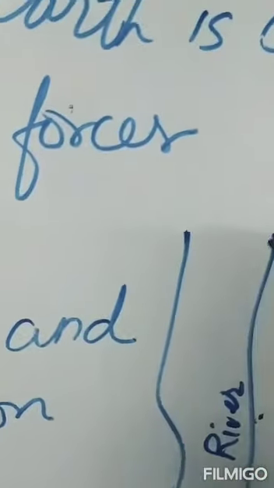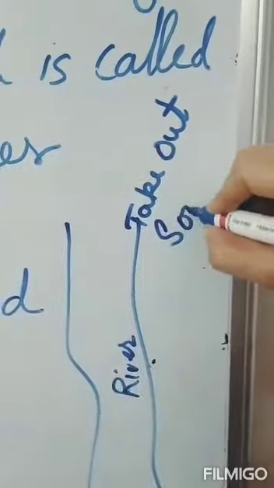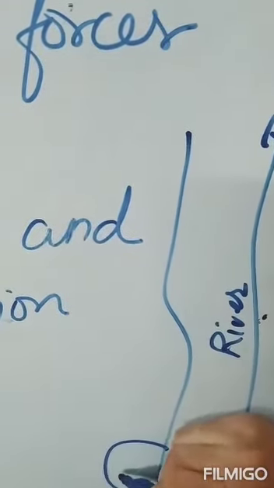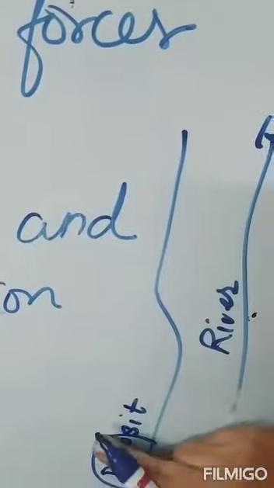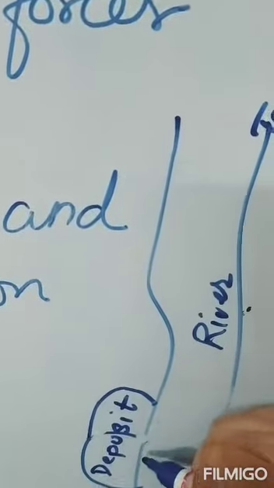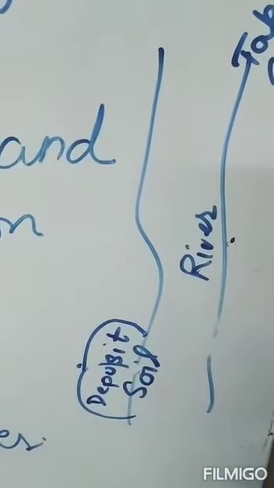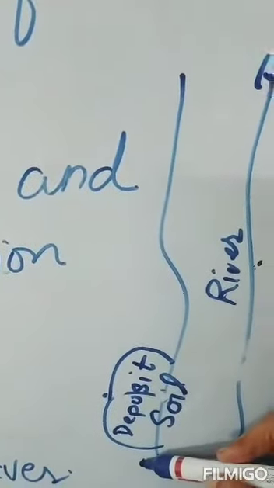What happens? It takes out the soil from this place, and it deposits, means collects, the soil at another place. Like from here it's taking out the soil, here it is depositing the soil.